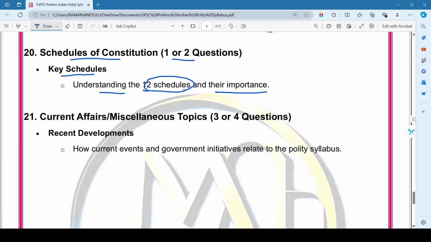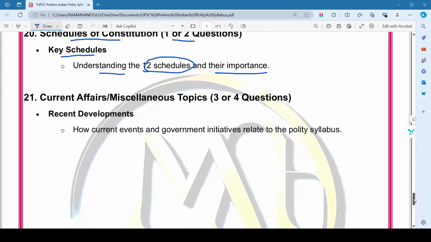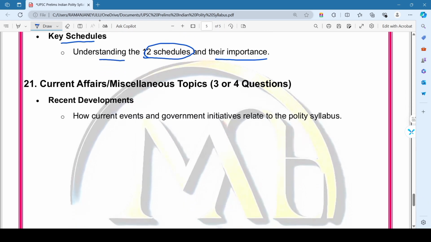and their importance. Then coming to the final and most important topic in the Indian polity syllabus, that is current affairs and miscellaneous. Here we expect at least 3 to 4 questions in every year's question paper. In this chapter we will mainly focus on recent developments, that is how current events and government initiatives relate to the polity syllabus.